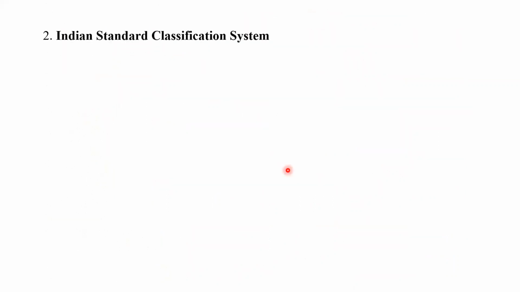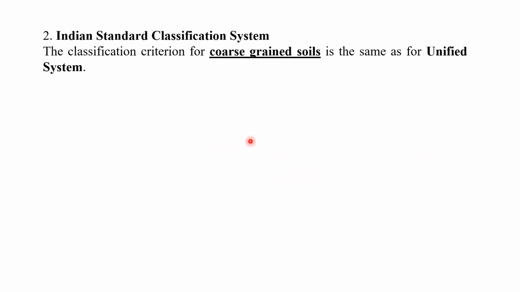Now we can see the Indian Standard Classification System. It says that whatever classification we have discussed in the case of the Unified Soil Classification System, especially for the coarse grain soil, the same criteria we also use for the Indian Standard Classification System.